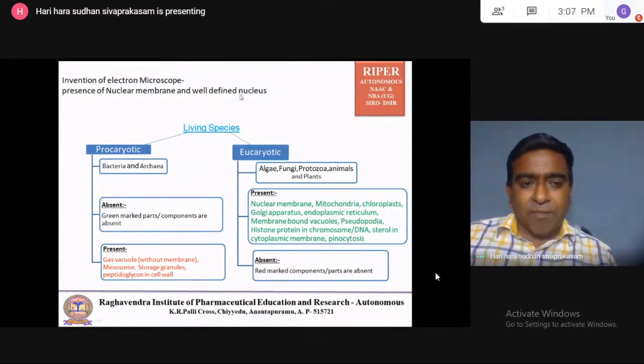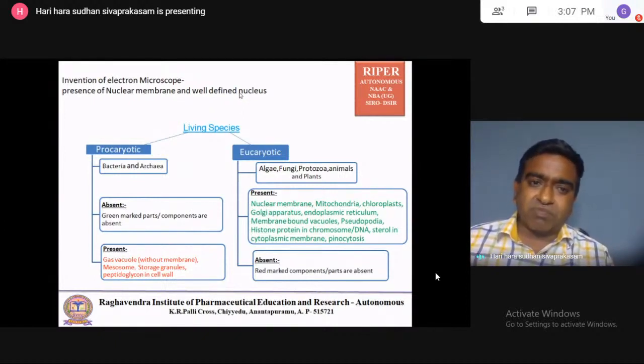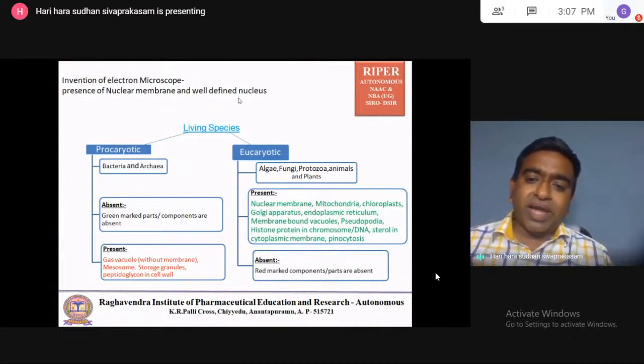Then, based on the nuclear membrane and how the nucleus is present in the cell, they categorized the living species into two categories, that is prokaryotic and eukaryotic. In the prokaryotic, they kept the bacteria and archaea, or archaebacteria. In the eukaryotic, algae, fungi, protozoa, animals and plants have been kept. So this system of classification started after the invention of the electron microscope. Now we will see the differences between the prokaryotic and eukaryotic.